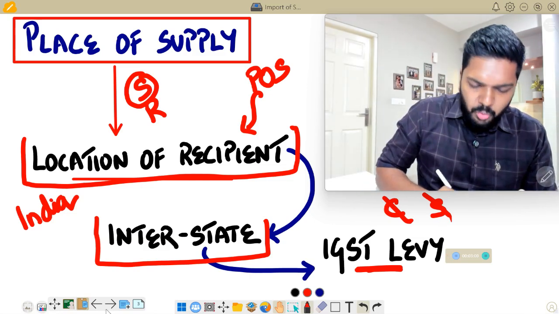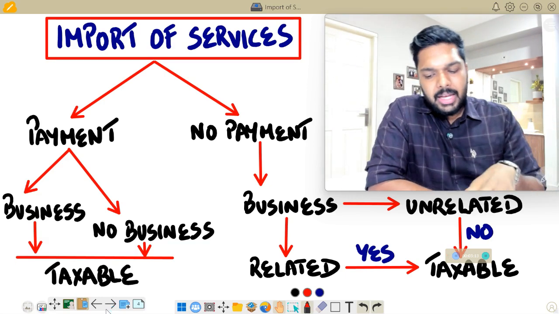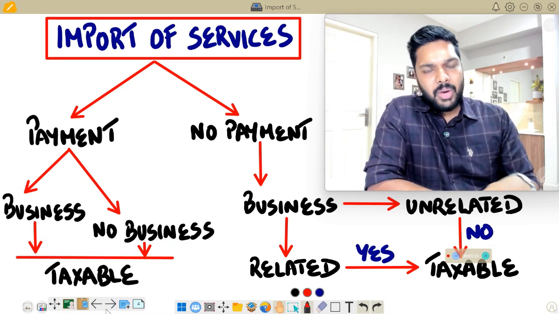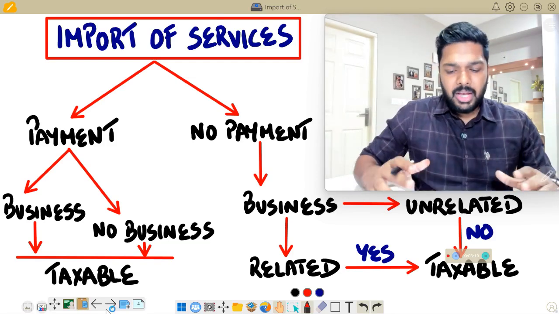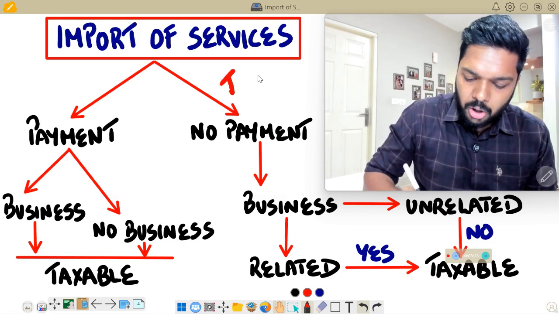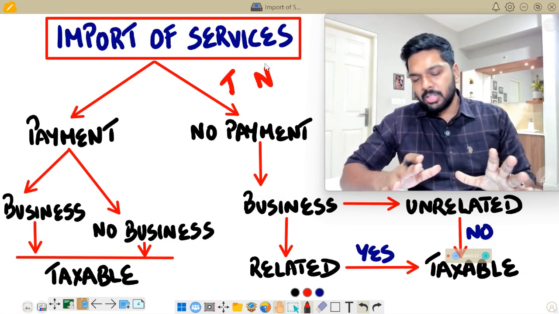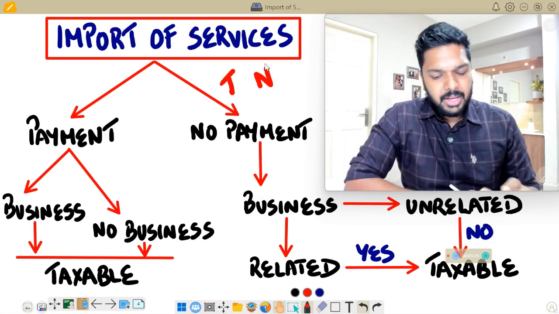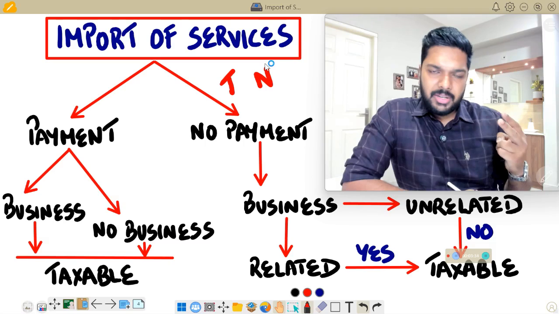But before we find out when to pay IGST and leviability of IGST and all that, it is again important to understand whether import of service will in all situations, or at all times, be a taxable service or a non-taxable service. So to understand the taxability of import of service, we have a flow chart here. Now for importing services, you could have two situations.